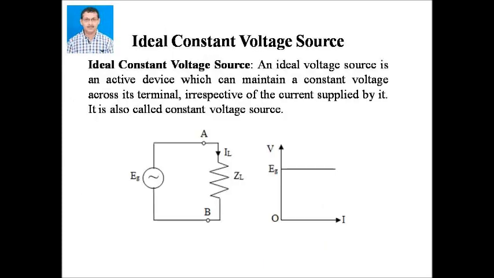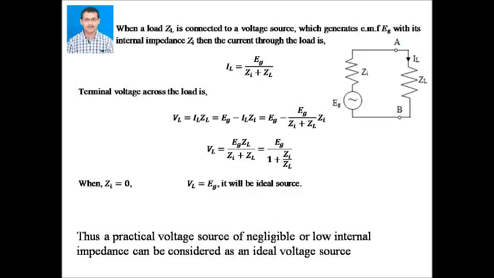Next, what are constant ideal voltage source and constant ideal current source? An ideal voltage source is an active device which can maintain a constant voltage across its terminals, irrespective of the current supplied by it. It is also called a constant voltage source. It is always equal to the open circuit voltage. An ideal voltage source has zero internal impedance. The IV curve for an ideal voltage source is always horizontal for different values of load resistance. An ideal voltage source is not practically possible. All voltage sources have some internal impedance.